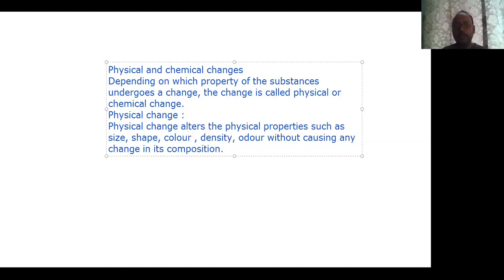Right? Very important. So these are the physical properties: size, shape, color, density, which is the mass per unit volume. Like density, water has less density than honey. Denser, heaviness, you can say, right? So physical changes may further be classified into reversible and irreversible changes. We have discussed reversible and irreversible changes.